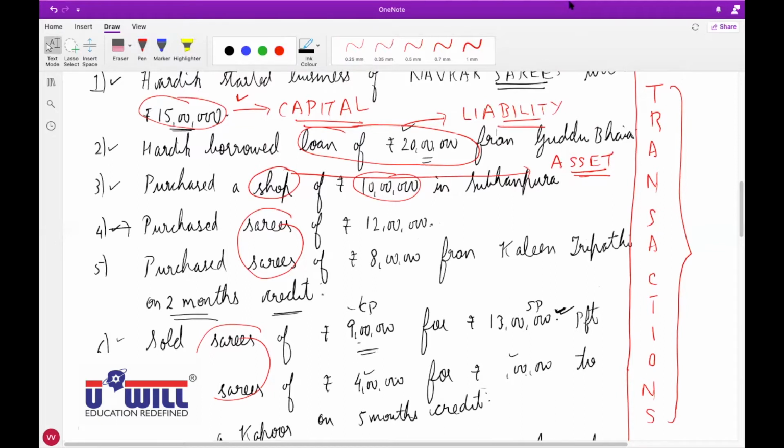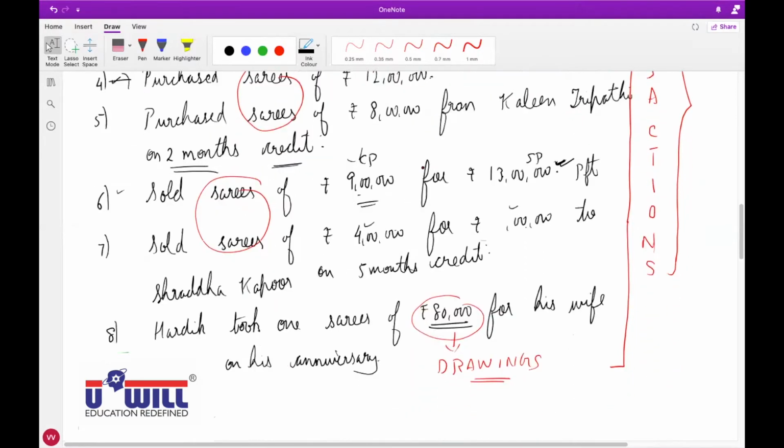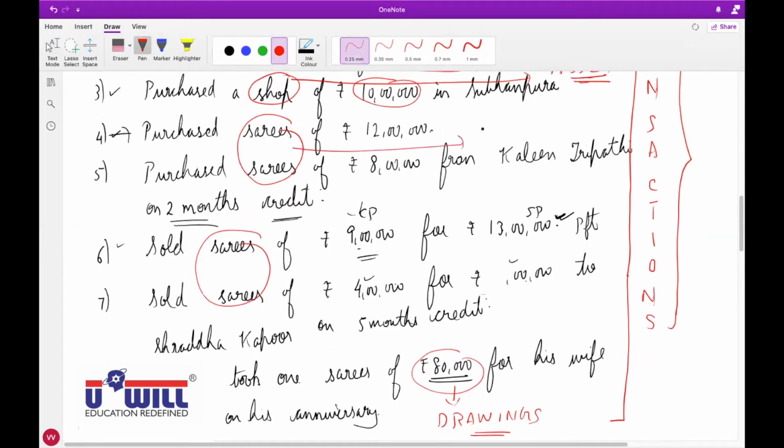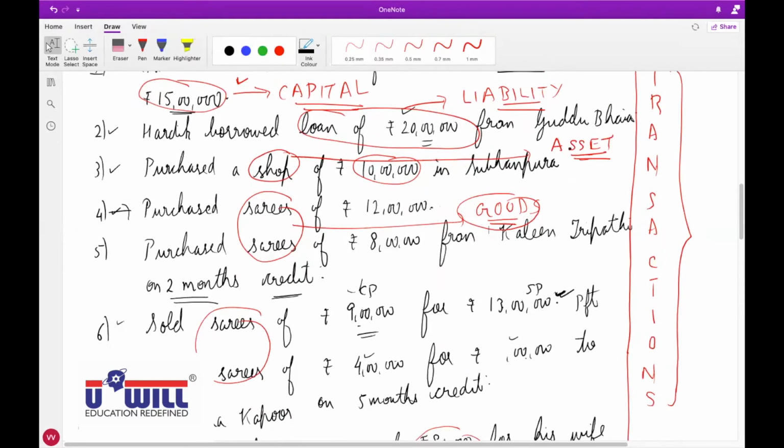So any amount payable by the business is called liability. Did you all understand this? So how many terms we have studied? Here saris are also goods. So many terms we have seen for today: capital, drawings, asset, in asset, goods and liability.